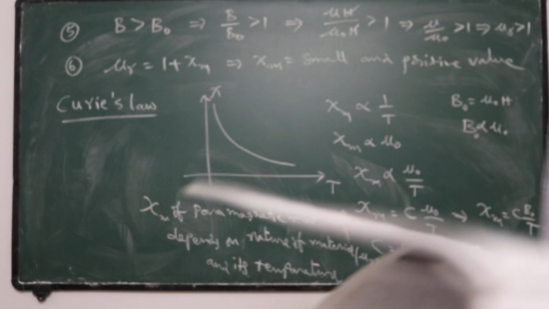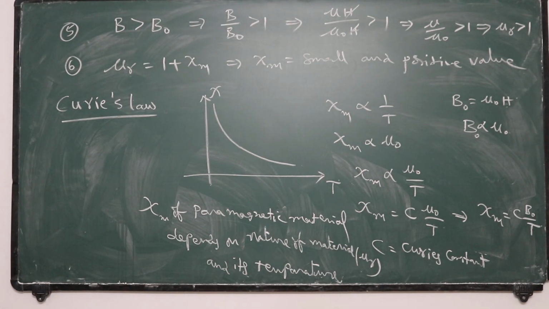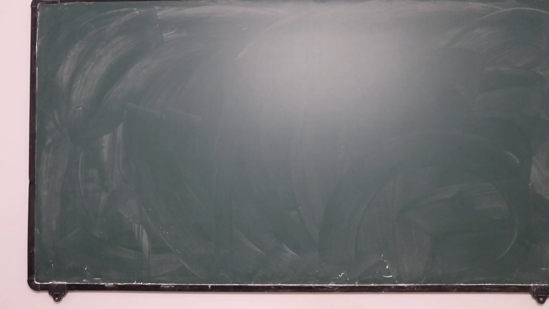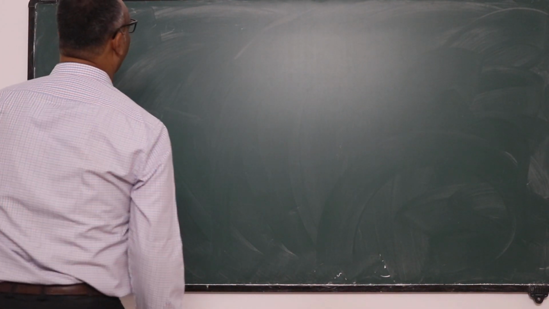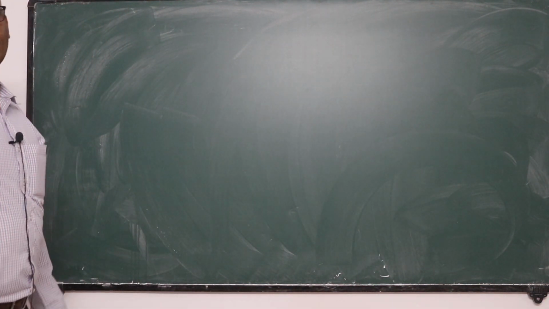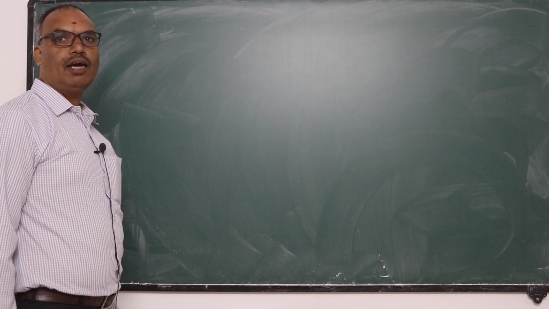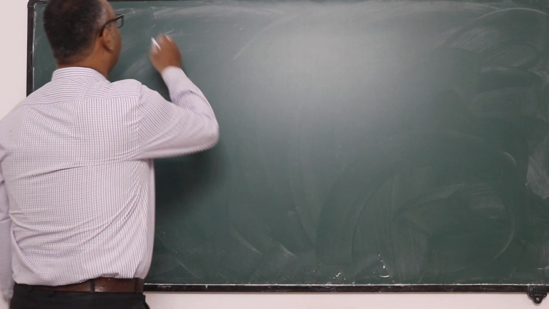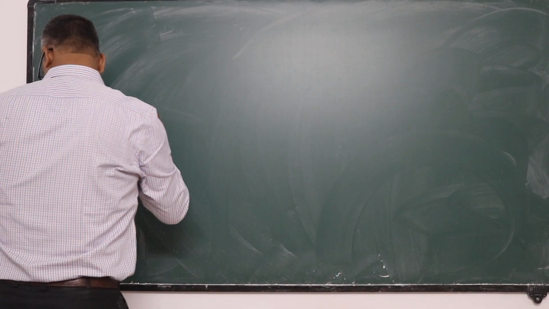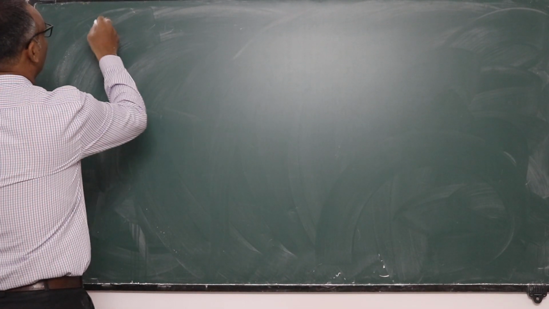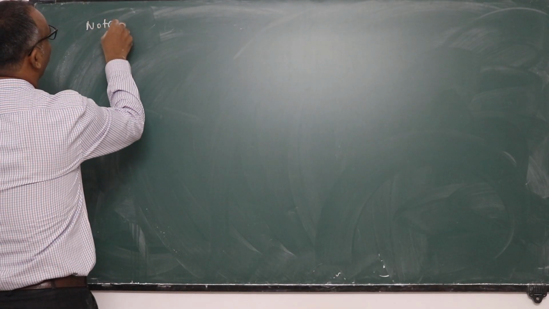Now if you observe the susceptibility of para and diamagnetic materials, the susceptibility of a paramagnetic material is 100 times greater than that of a diamagnetic material. Already you take a note here.